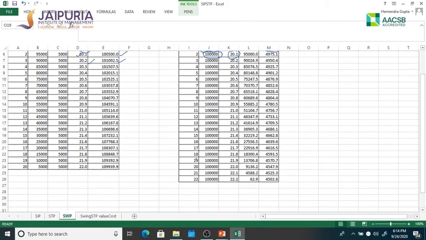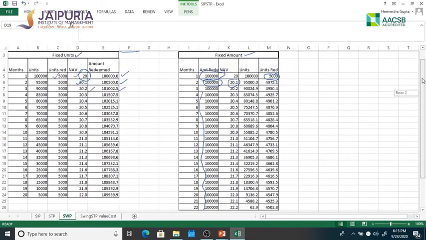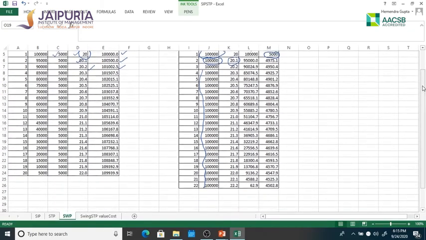As you can see here, because the amount of pension is fixed, you can run this for a longer period of time. Vis-a-vis here, because you were getting an increasing pension, possibly after 21 months all the units will be over. But here you can still run. You can see here the units are still left, so you can still continue. So these are the units which are redeemed. This can run up to 23 months. So this is how the SWP works.